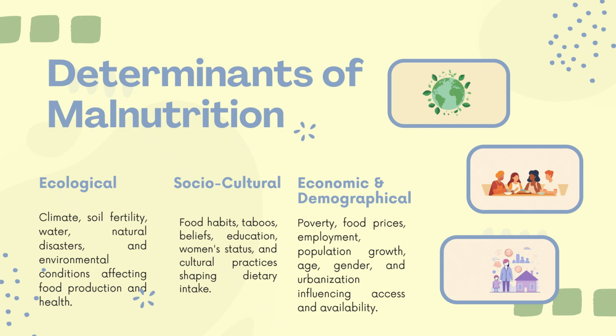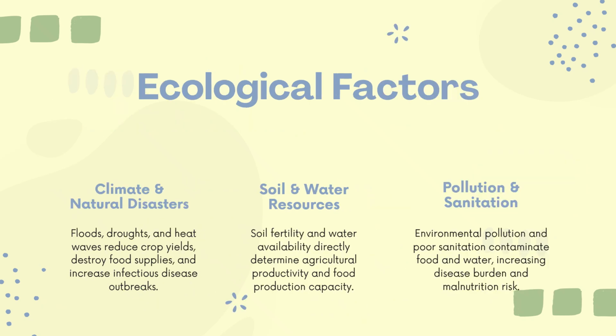urbanization. In village areas there is so much food availability because agriculture is in focus. In urban areas there is no agriculture, so people need to buy anything they eat with cash. It influences access and availability. These all factors affect access and availability of food to people. So these are the economic and demographical factors we are seeing in detail.